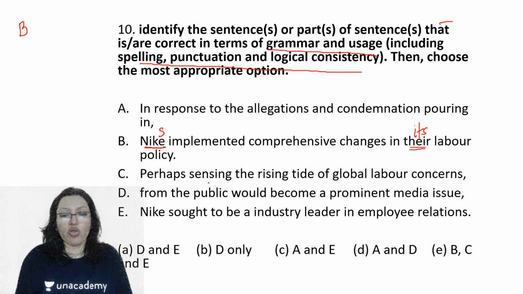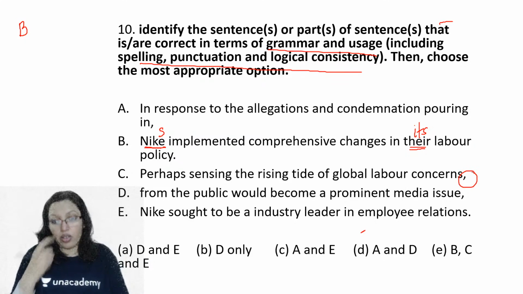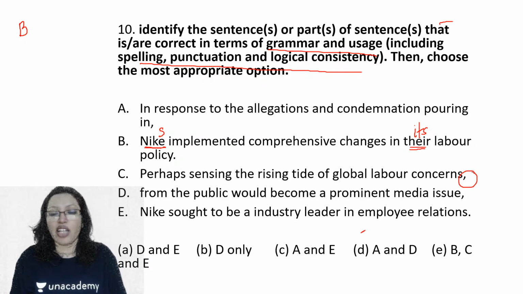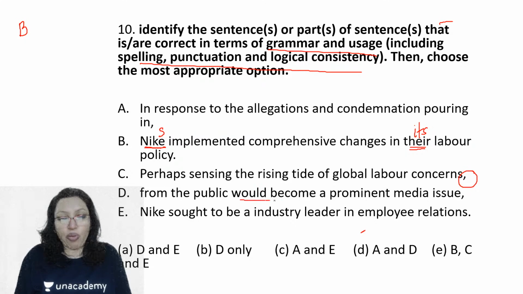if I read this, in response to the allegations and condemnation pouring in, Nike implemented comprehensive changes in its labor policy. Perhaps sensing the rising tide of global labor concerns from the public would become a prominent media issue. Okay, so this comma is not required. Or again, 'would become' will not work here. Perhaps sensing that the rising tide of labor concerns would become, that could work.